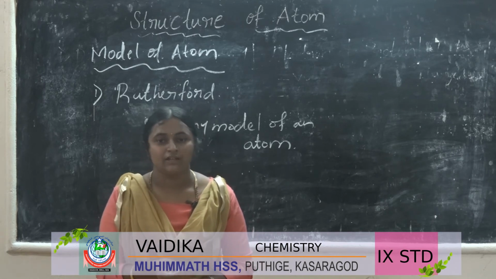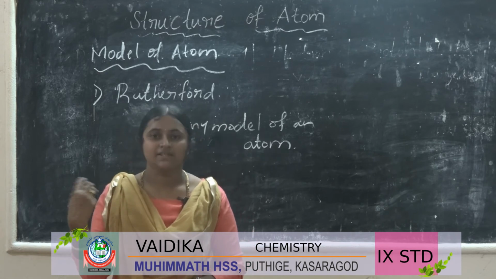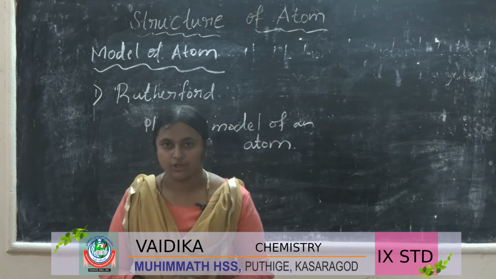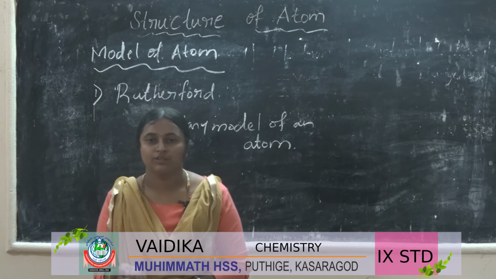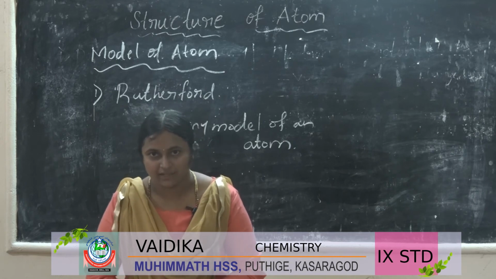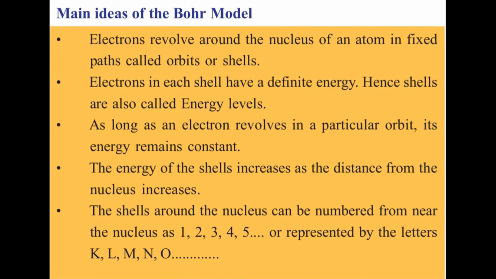Rutherford cannot give a proper explanation for this doubt. Hence, this model is ruled out or discarded. The planetary model of the atom by Rutherford is discarded. So, after the failure of Rutherford's model, a new model came. That is the Bohr model, given by the scientist Niels Bohr. Let us familiarize ourselves with the postulates of the Niels Bohr model.